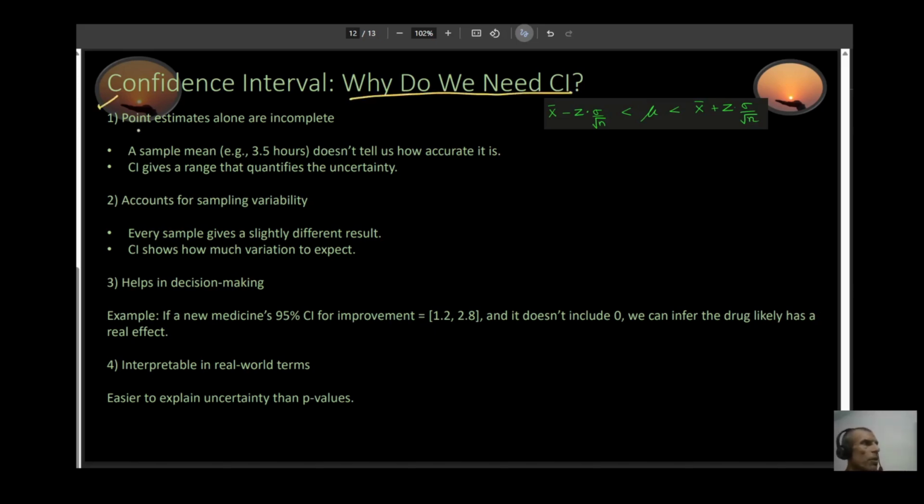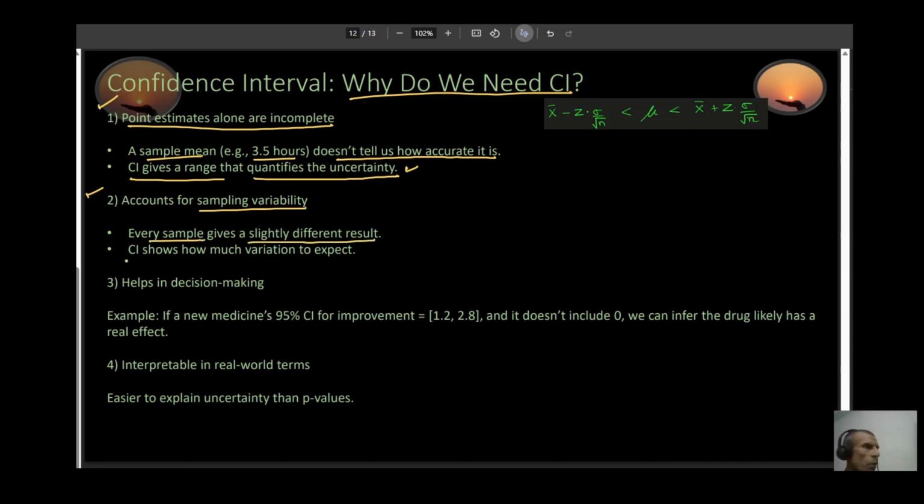Number one, point estimates alone are not complete. For example, a sample mean of 3.5 hours does not tell you how accurate this sample mean is. A confidence interval gives you a range that quantifies the uncertainty. Number two, it accounts for sampling variability. Every sample will give you a slightly different result. What a CI does is show you how much variation to expect.